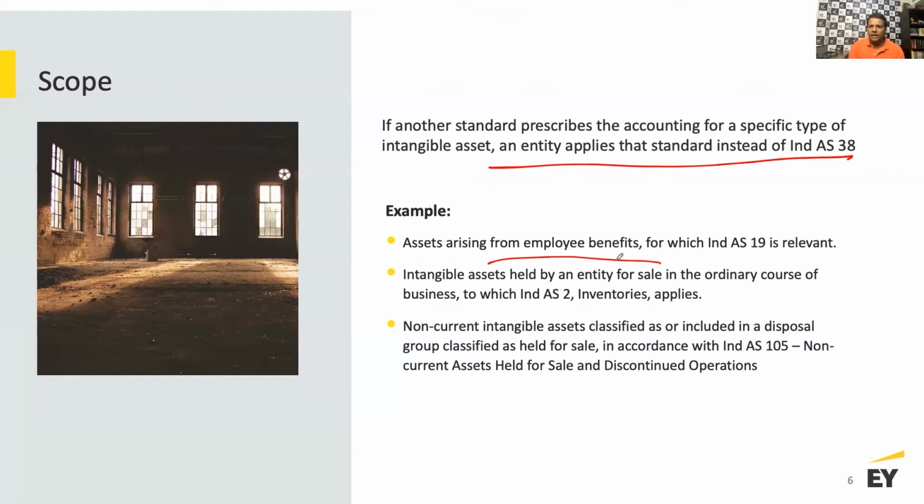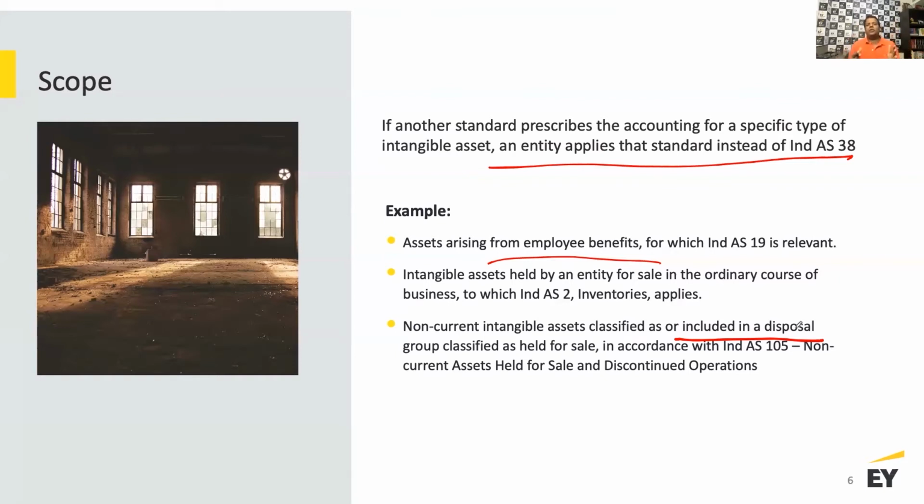So if it is employee benefit, outside the scope. If it is inventory, it is outside the scope. Or it could be something which has been classified as an asset group which is included in a disposal, right? If it is part of the disposal group, remember what I said last time, you're going to then account for it under Ind AS 105, right? Then you will not account for it under Ind AS 38. If it is an asset group held for disposal, then you need to account for it under Ind AS 105. You don't need to account for it under Ind AS 38.